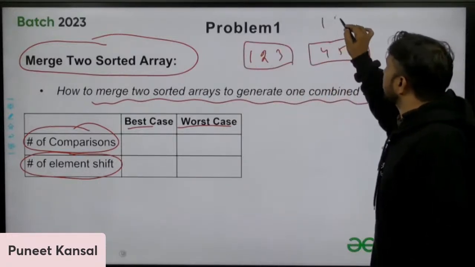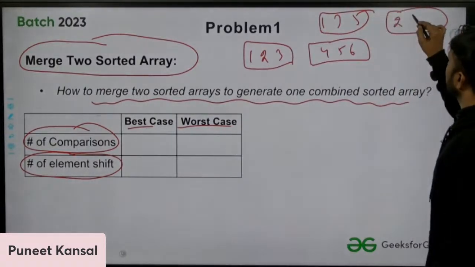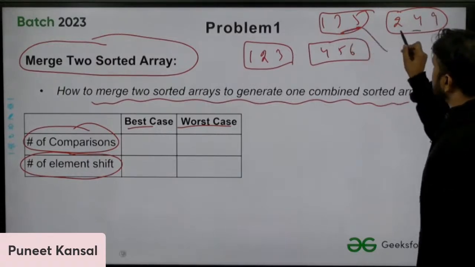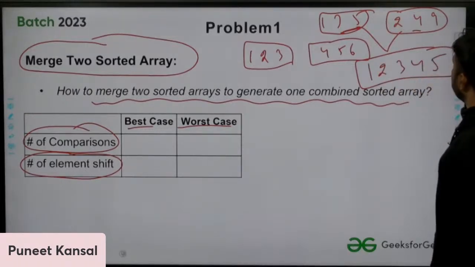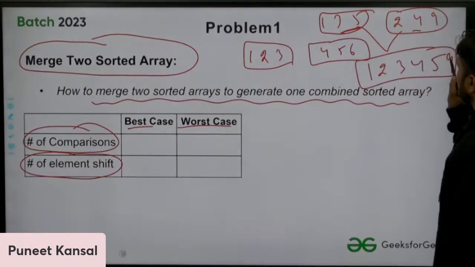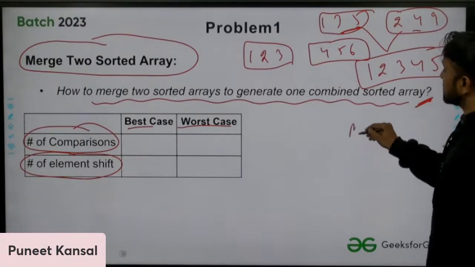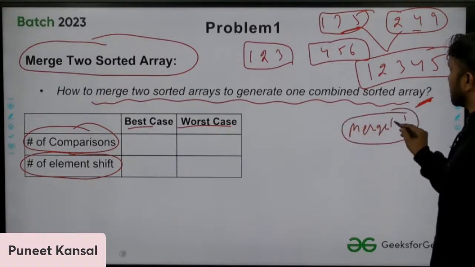Or maybe 1 3 5, this is one sorted array, another one is 2 4 9. So how will you merge these two arrays so that you get the complete sorted array? What should be the technique? That technique is used in the merge function of merge sort.